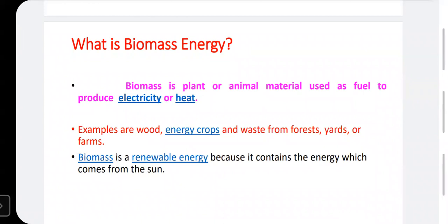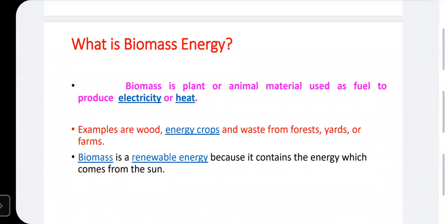Write down the definition of biomass. Biomass is plant or animal material used as a fuel to produce electricity or heat. Actually, biomass energy is one of the alternative sources for the coal power plant or thermal power plant. You already learned what fuel is generally used in a thermal power plant; we have discussed thermal energy and the thermal power plant.